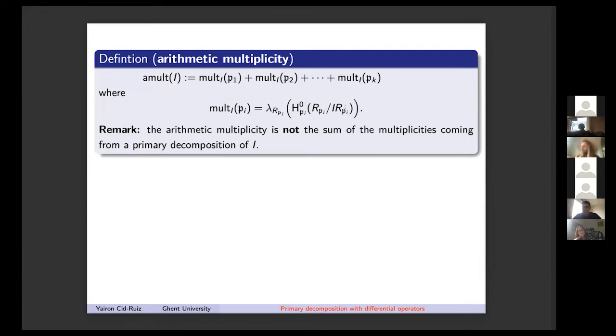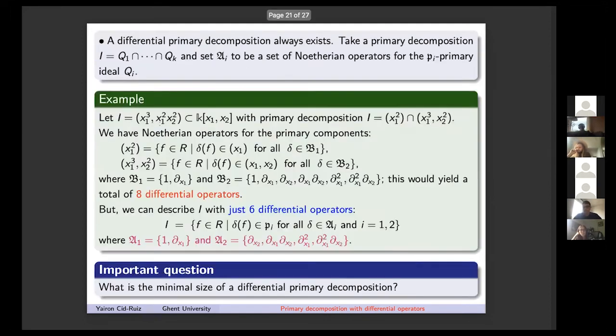So in this ring it is the length of the largest ideal of minimal length. Taking this 0 local cohomology tells you more or less that you're making some sort of saturation, you're deleting whatever information is redundant. That's the idea. A remark is that this arithmetic multiplicity is not the sum of the multiplicities coming from the primary decomposition, because here, for instance, the multiplicity of this ideal is 2, and the one of this is 6, and we have a total of 8.